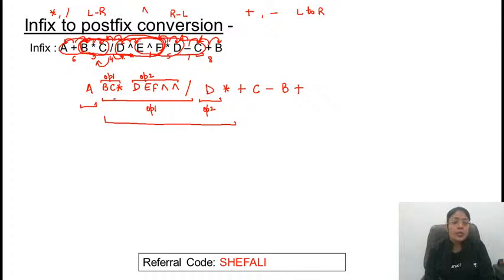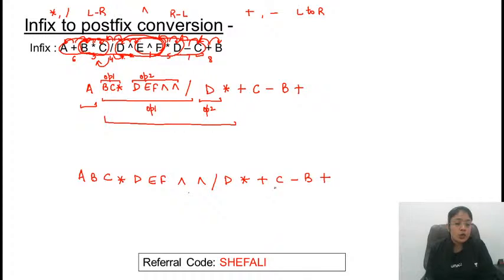So this comes out to be ABC star, DEF, power, division, D star plus C minus B plus. If you look at the order of operands, it remains the same: A, B, C, D, E, F, D, C, B. You check, the answer is on the screen.